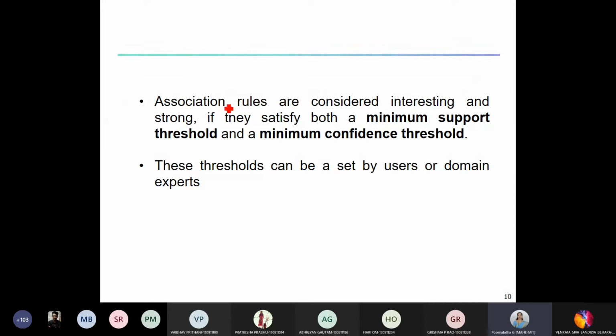So what is this minimum threshold? This minimum threshold is decided by the users. Suppose I come to students: one student might aim for say 9 CGPA, that's a threshold. If he or she is able to score 9 or more, they're happy because their threshold was 9.